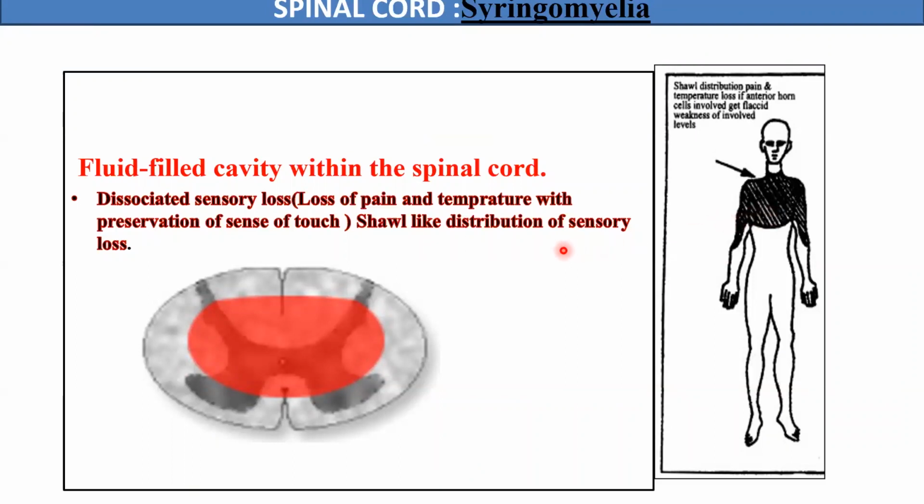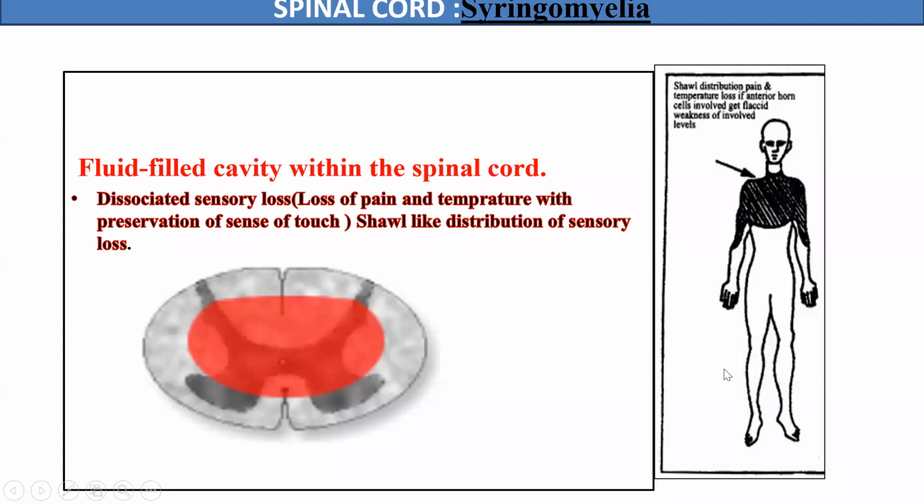So we say shawl-like distribution of sensory loss. But other sensations, which are carried by the posterior column tracts, will be preserved in these patients. So there is a dissociated sensory loss in this disease named syringomyelia, and there will be a bilateral loss of pain and temperature because of bilateral destruction of the lateral spinothalamic tracts.